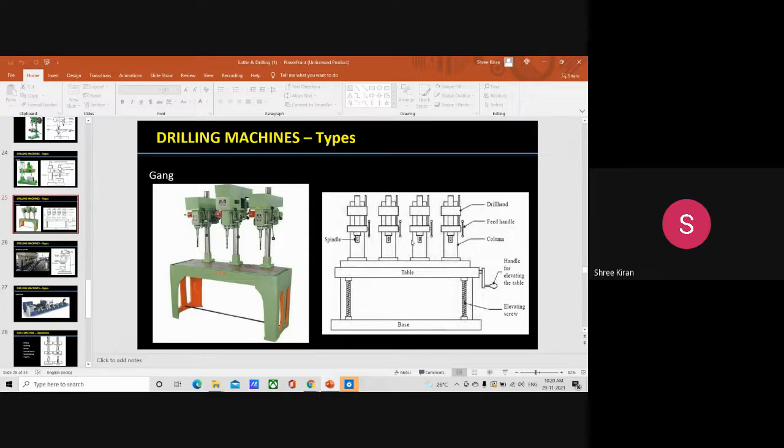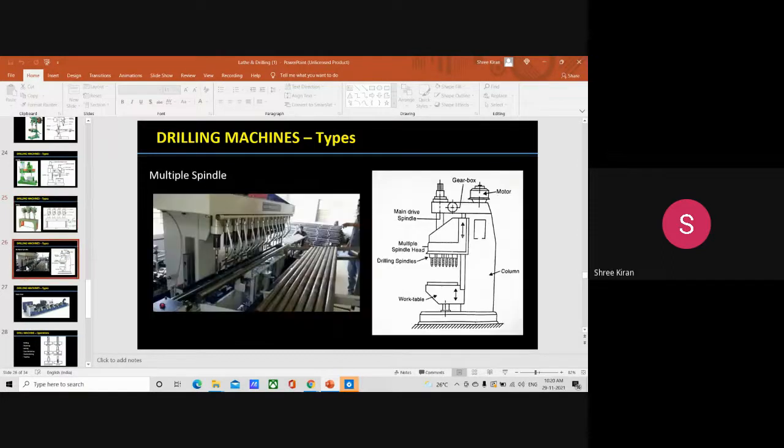Then comes the multiple spindle drilling machine. You see, this is the multiple spindle drilling machine. So a multi-spindle drilling machine also has several spindles. See, this has various types of spindles. This machine is used for drilling a number of holes in a workpiece simultaneously and for reproducing the same pattern of holes in a number of identical pieces. So this is what happens.